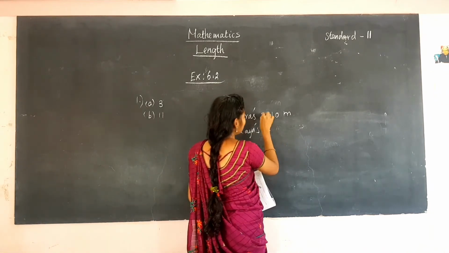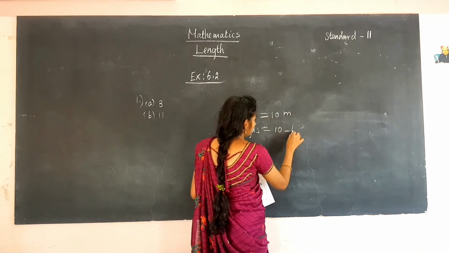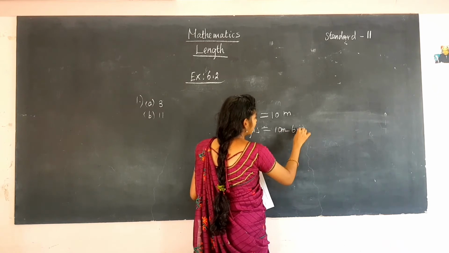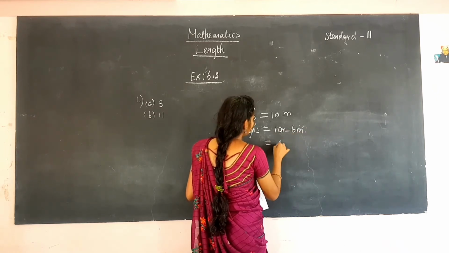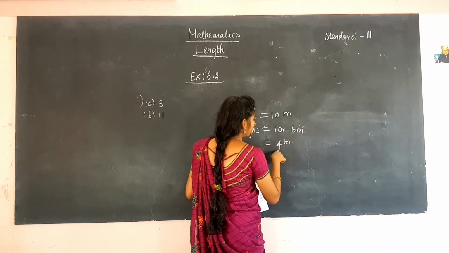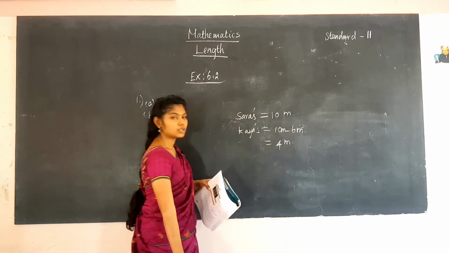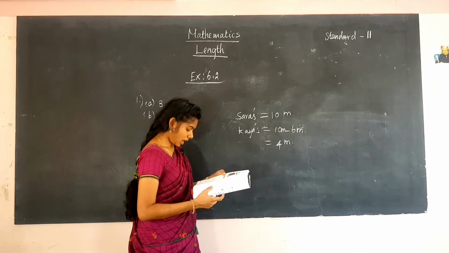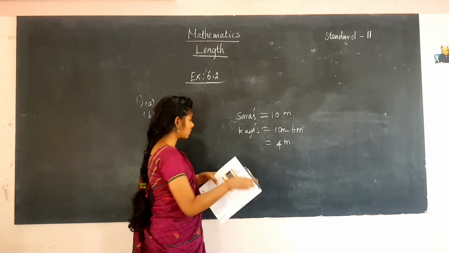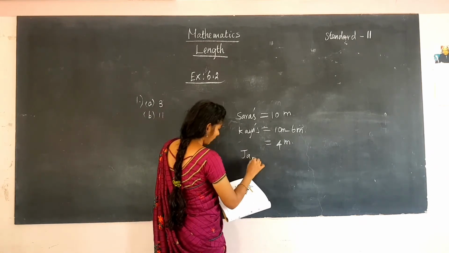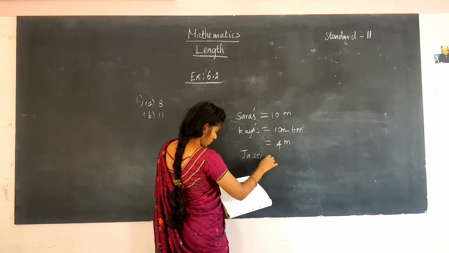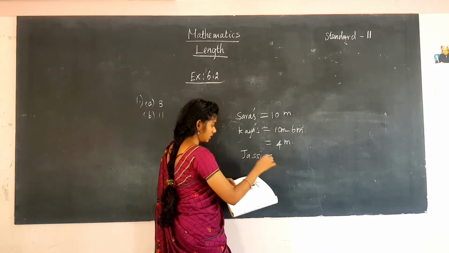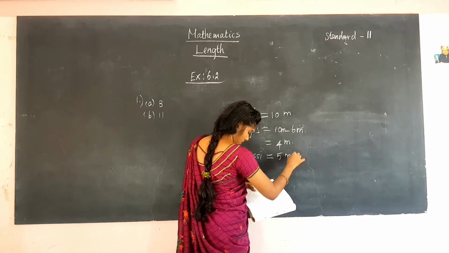So 6 meter shorter than means 10 minus 6. You have to subtract this number. So what is the length? It is 4 meter. While subtracting 10 minus 6 you will get 4 meter. So this is Kaya's mango tree. And then what is given about Jessie's garden? First we have to find these answers, then only we can find the right answer.